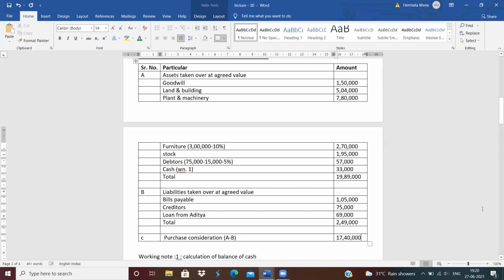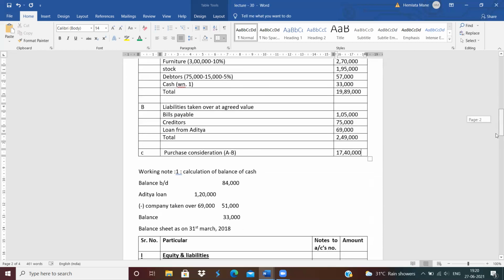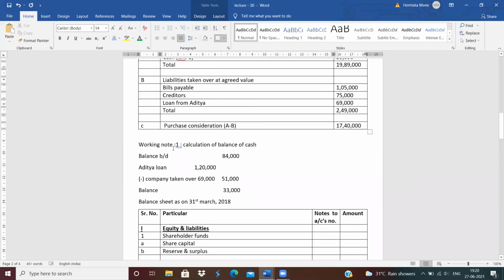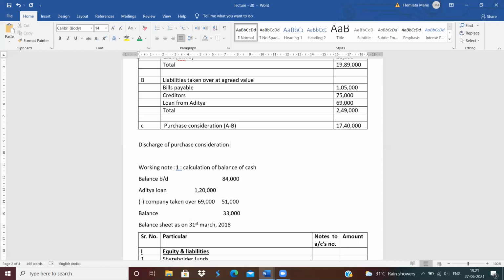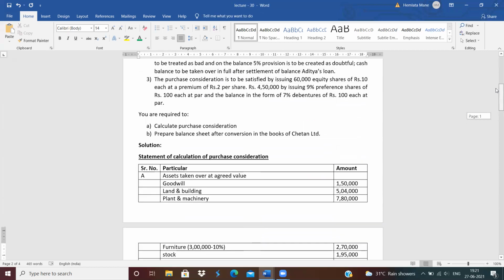Now, next is discharge of purchase consideration. How much is the amount of purchase consideration? 17 lakh 40,000. So see here how the purchase consideration is discharged.